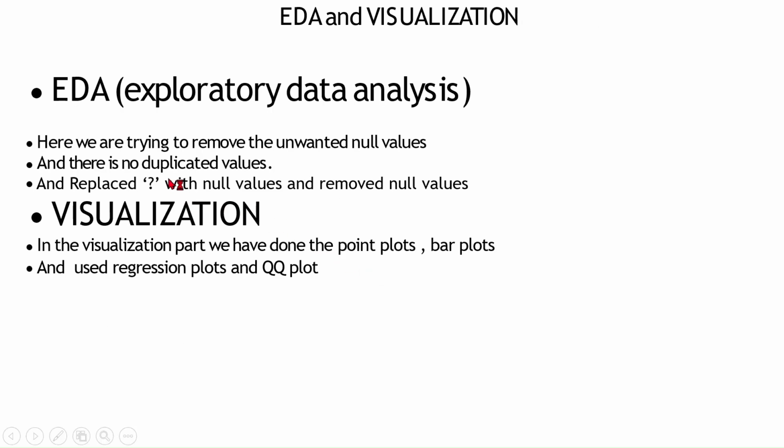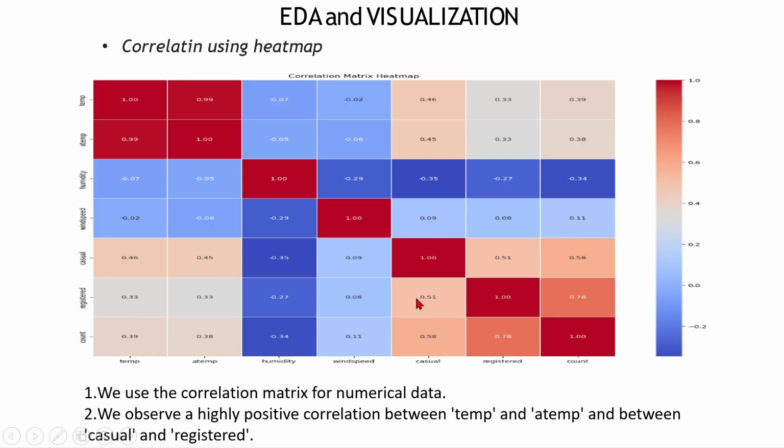Here we have removed the unwanted null values, and there are no duplicated values. We replaced the question mark with null values and removed the null values. In the visualization part we have done point plots, bar plots, and used regression plots and QQ plots. Correlation using a heat map: here there is a highly positive correlation between temp and atemp, and between casual and registered.